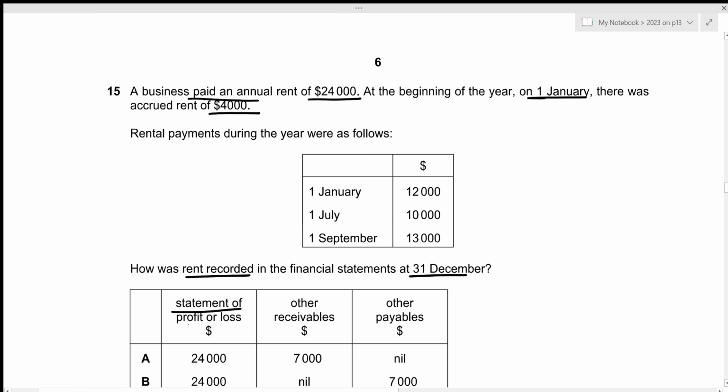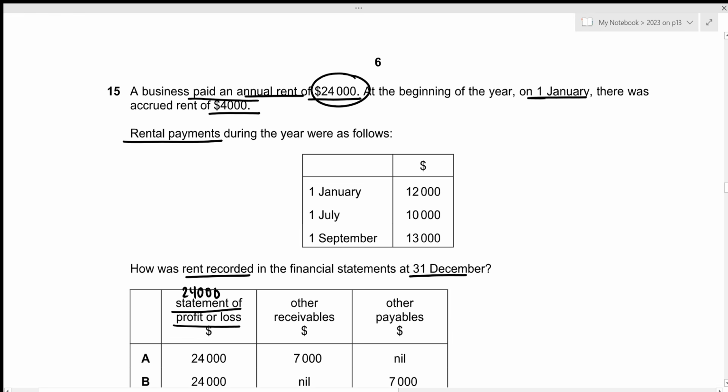We first have the statement of profit or loss. Remember that within our statement of profit or loss, we only include the annual rent value, right? Because the accrual concept is applied while preparing the statement of profit or loss, which is why we have to adjust the opening and closing accrual as well as the prepayment value to the actual amount. And in this case, we have the annual rent itself, so that will be 24,000 for statement of profit or loss.